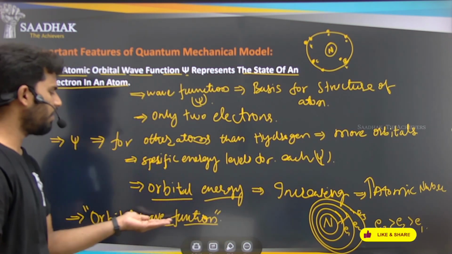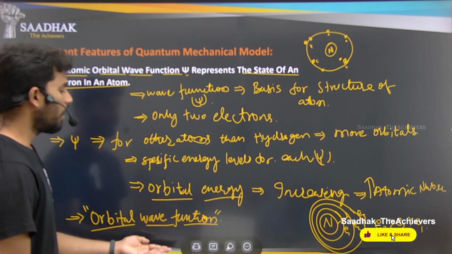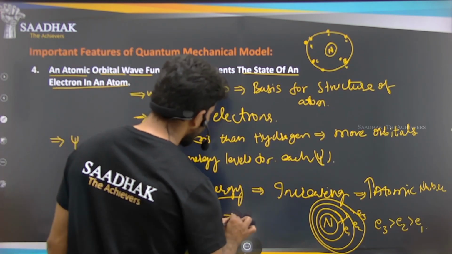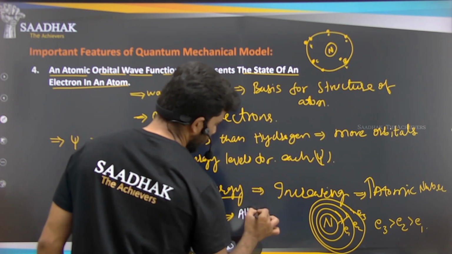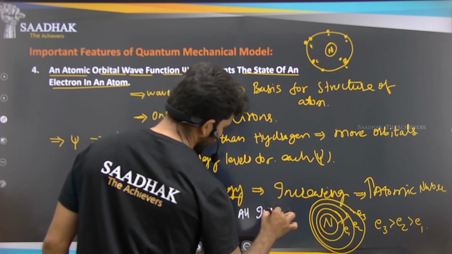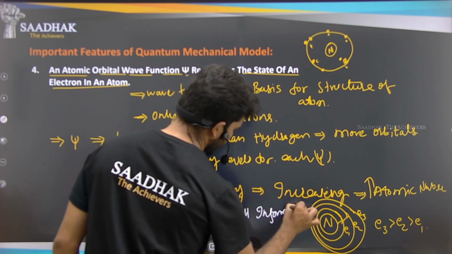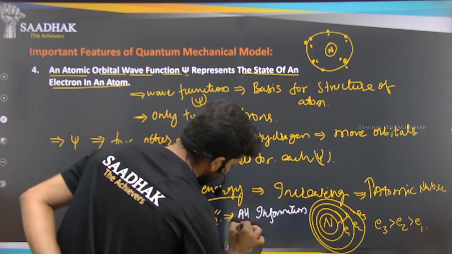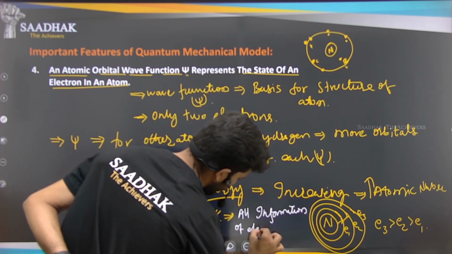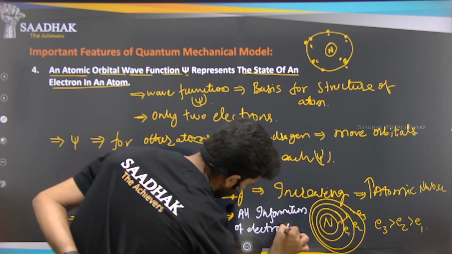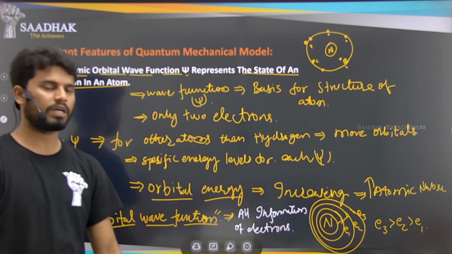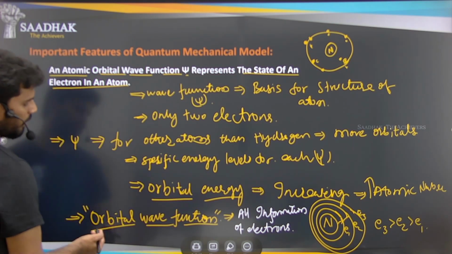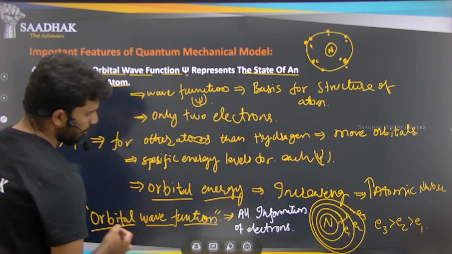So this orbital wave function will give us all the information about the electrons: how each and every electron is located and what the energies of the electrons are. All that information is possessed by the orbital wave function.